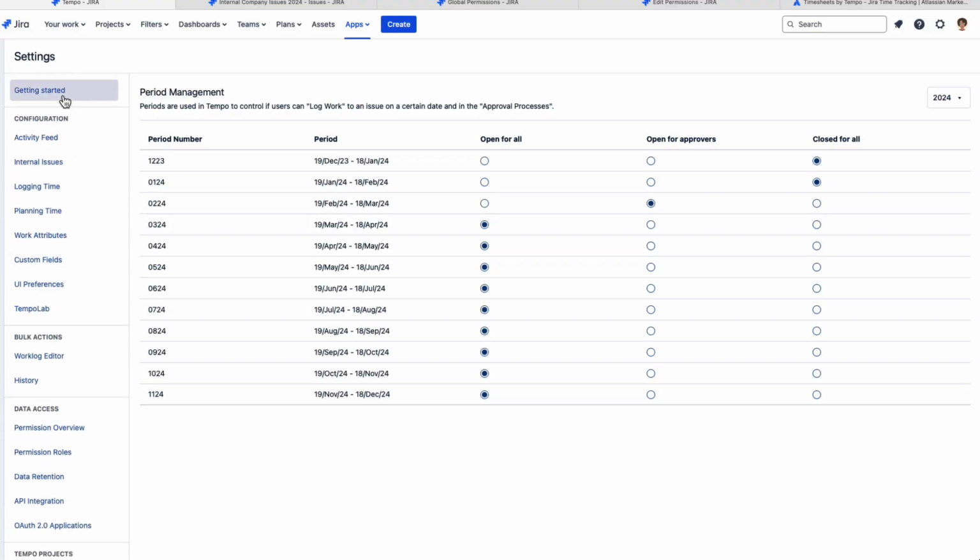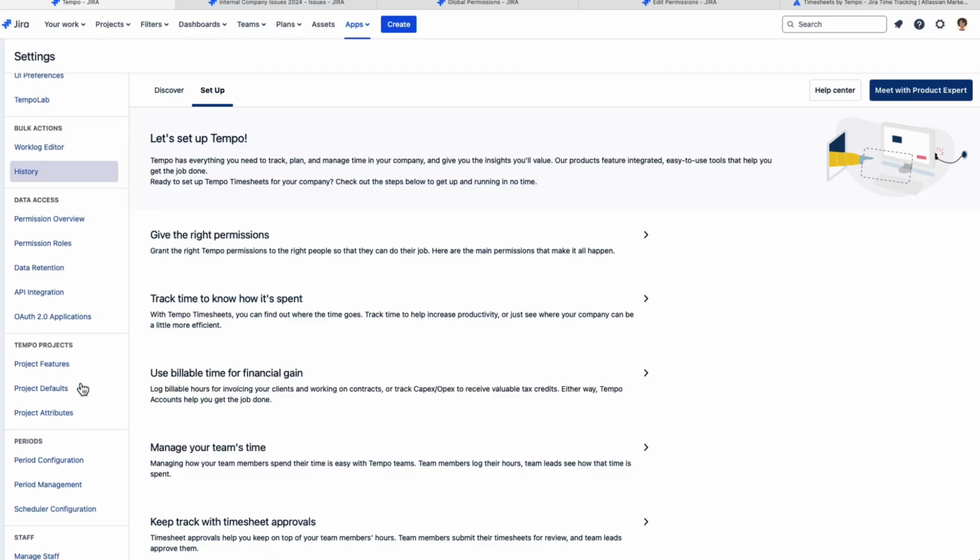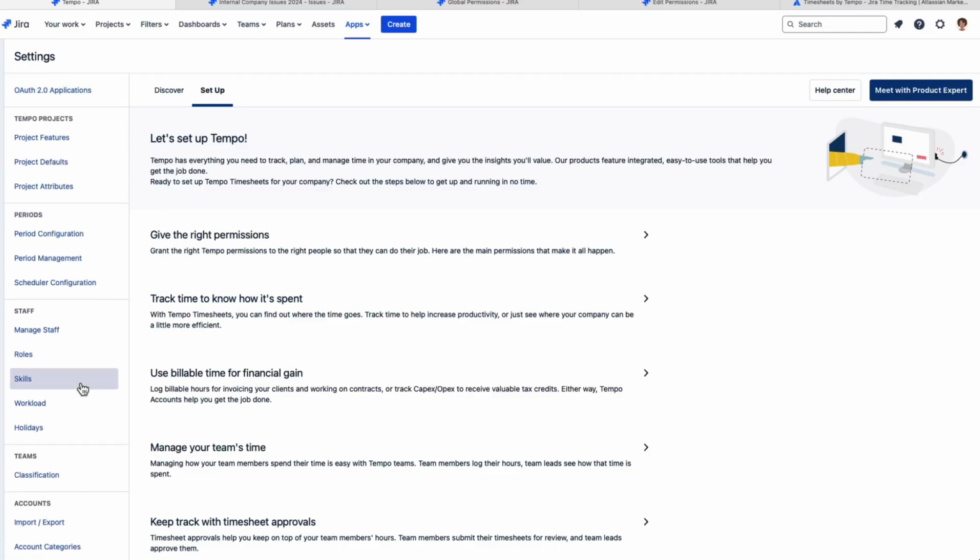So those are the basic things that you need to do to set up timesheets so that your organization starts off on the right foot. As you see in the settings, there are a few more things that you can check out and maybe want to set up, but these are pretty much the most important ones to get set up before people really start using timesheets.